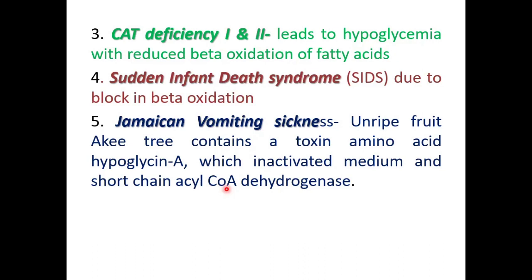Okay, so this was about beta oxidation. What I just explained to you is the beta oxidation of even chain fatty acids, and I explained it by giving an example of palmitic acid. This is part 1. I will be explaining further the other oxidations of fatty acid in part 2.